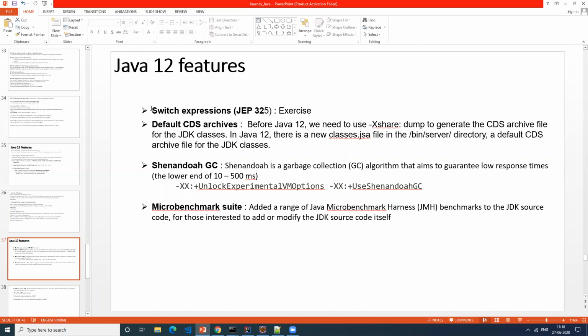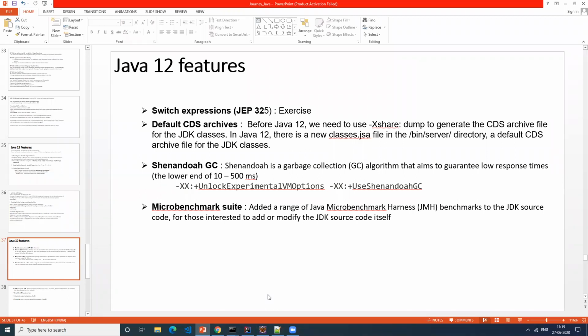The first feature is the switch expression. In the existing world of the switch statement, how do we write? Generally, we write switch, and inside that you write case 1, case 2, case 3, and each case will have some logic, right? And then you add default. That's how we do it, and in every case you do some return, correct? That's what we do, right? Any questions on the existing switch statements that we have?